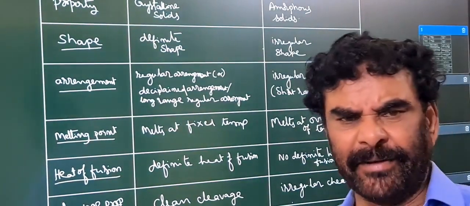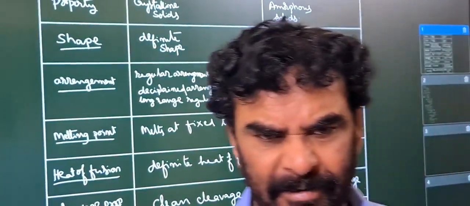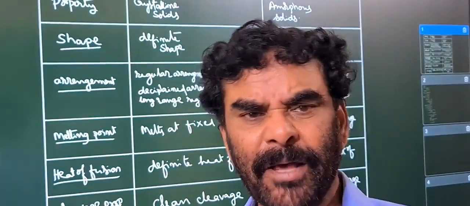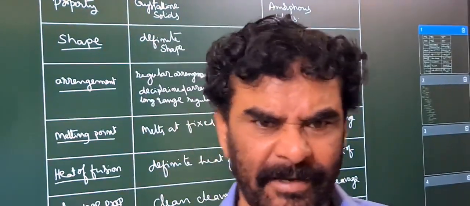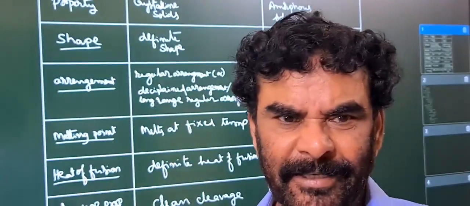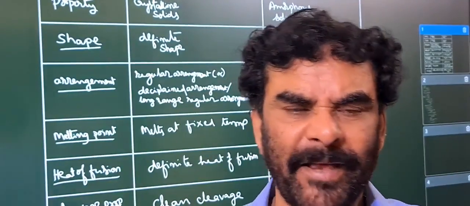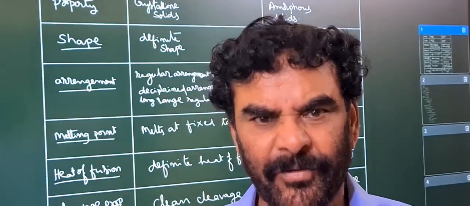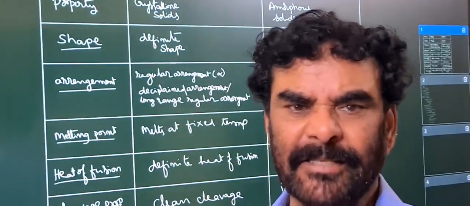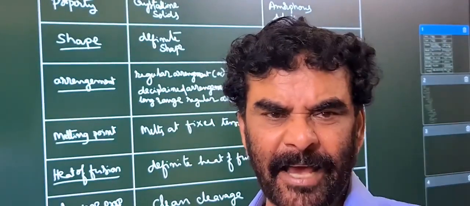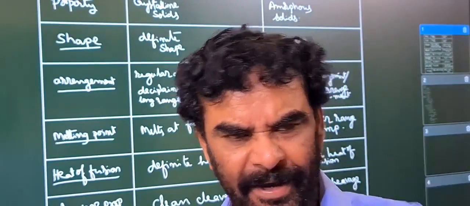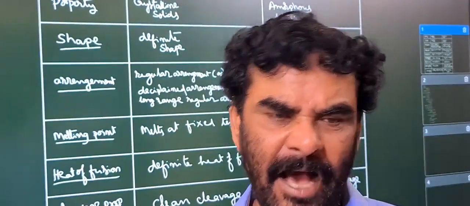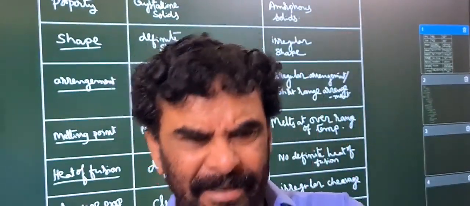If you take iodine, it is made up of iodine molecules. If you take sodium chloride, sodium ions and chloride ions are present in the crystal; it is nothing but the aggregation of sodium ions and chloride ions. If you take sugar, molecules are involved. If you take diamond, carbon atoms are involved. If you take graphite, carbon atoms are involved.